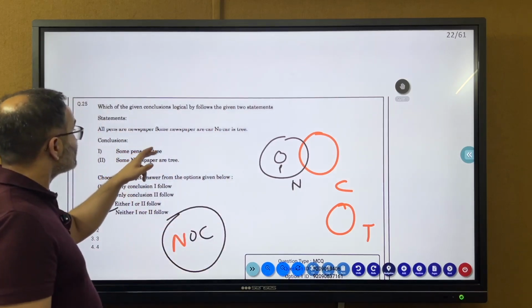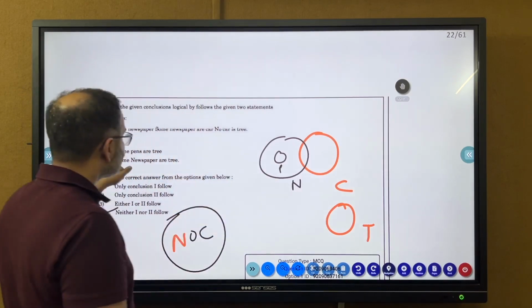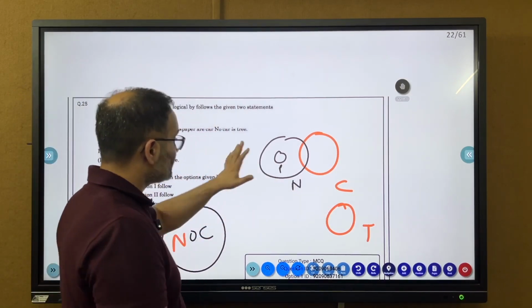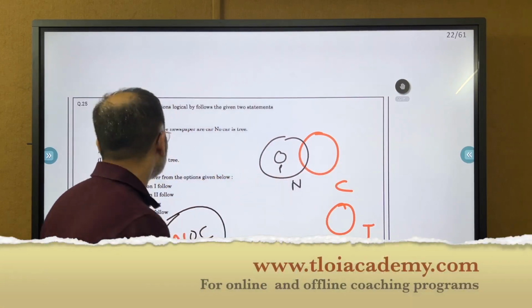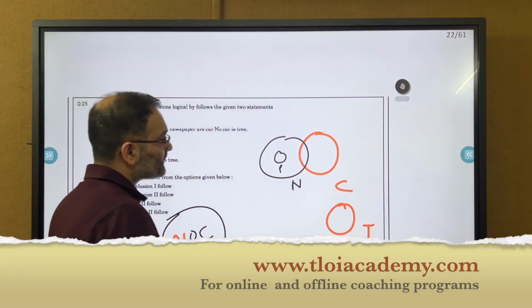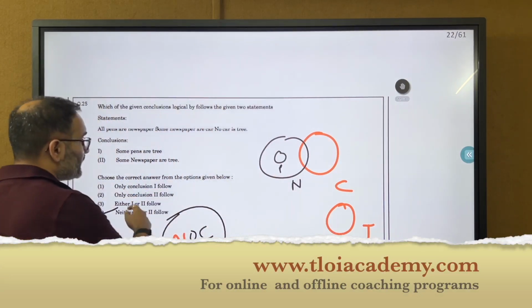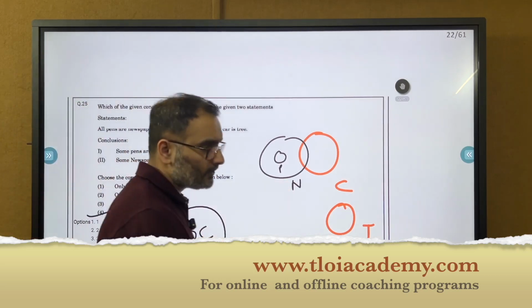So no car is a tree, no car can ever touch a tree. Some pens are tree. Not following, certainly. So from this diagram, if it's not following, it's not following because it has to follow from both the diagrams. Some newspapers are tree, not following. One is certainly not following, right? And some newspapers are tree, it's certainly not following. Neither 1 nor 2 is following.